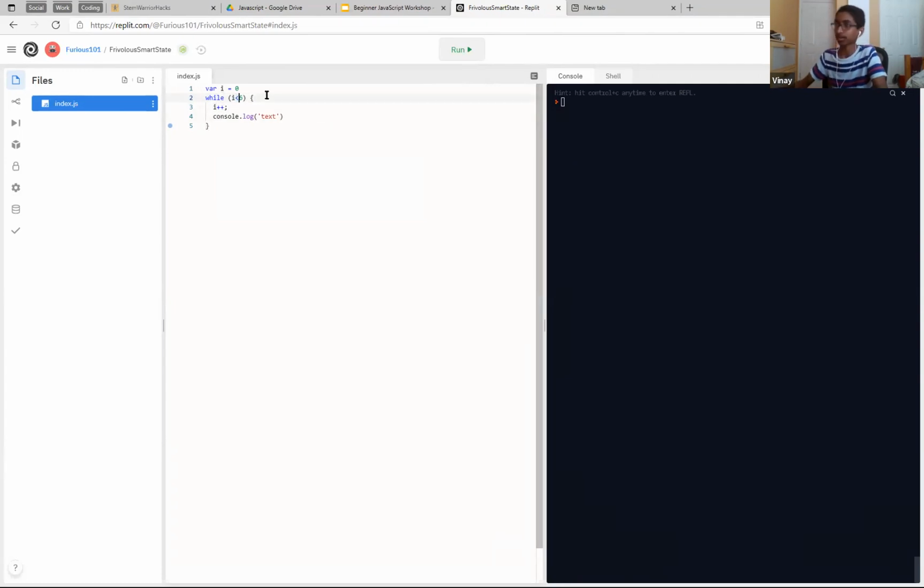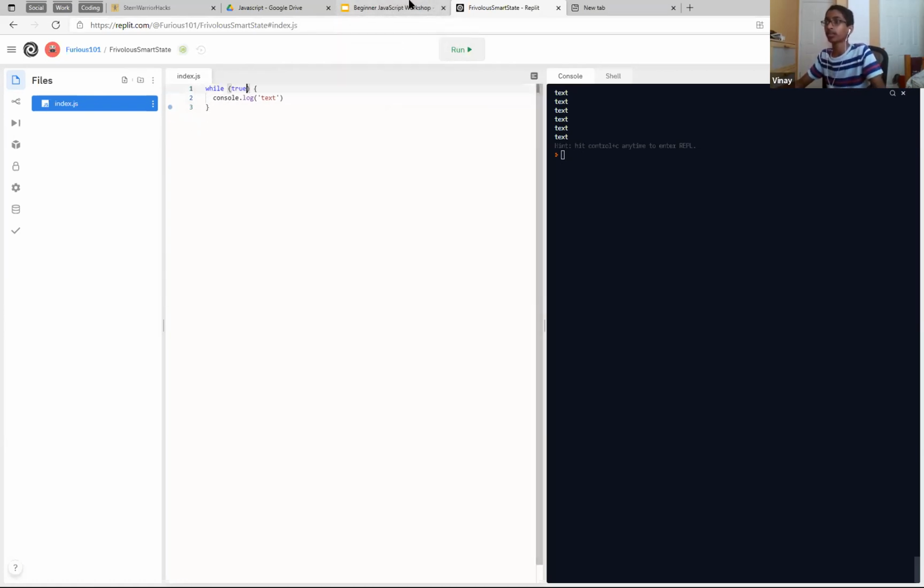No, I'll put it wrong here. While i is less than 6, right? It does it 6 times, right? And this leads into our next thing, which is a for loop. But we'll go into that, right? That's just an easy way to do something. That's like a simplified version of putting all of this in.